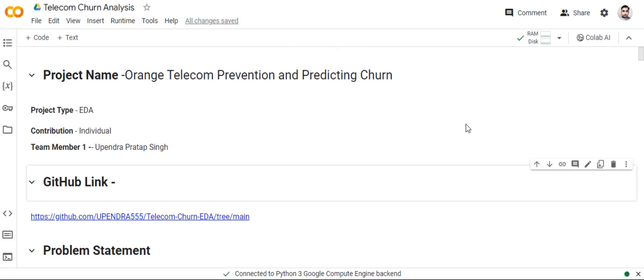This is a capstone project of AlmaBetter. The project is churn analysis, for Orange Telecom, on predicting churn. This is an EDA type, exploratory data analysis, project. Team member: only one, Upen Pratap Singh. This is my GitHub link.